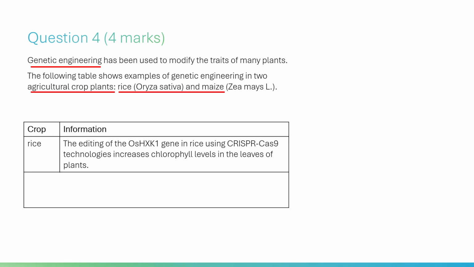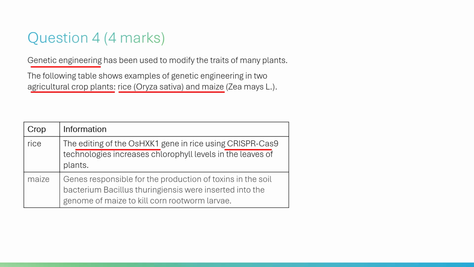In the first row, the information column describes a process of refinement. The action: scientists are editing a specific gene called OSHXK1. The tool: they are using CRISPR-Cas9, which acts like a biological find and replace tool. The plot: this is an in-house job. No outside DNA was invited to the party. By simply tweaking the plant's existing genetic code, the narrative shift is toward energy efficiency. More chlorophyll means the plant can eat more sunlight.